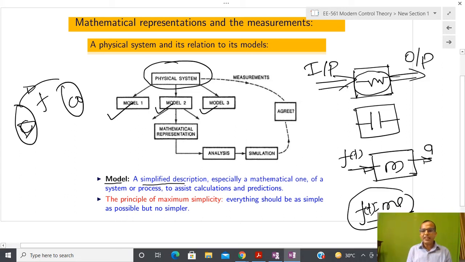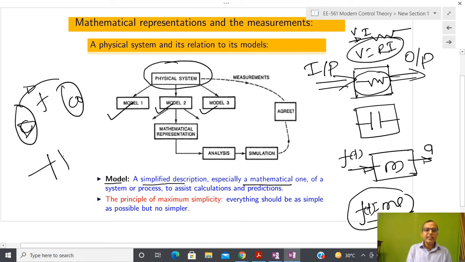Specifically, when we talk about a model in control theory, it is nothing but a set of mathematical equations, might be algebraic equations. For example, I take a resistor, apply some voltage and observe the current; the equation I write is an algebraic equation.